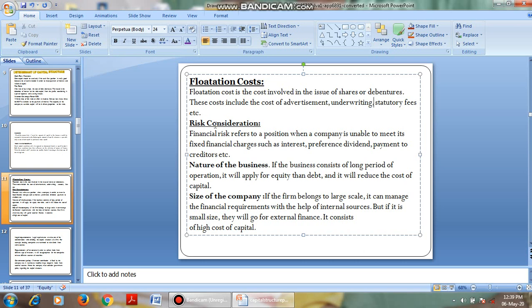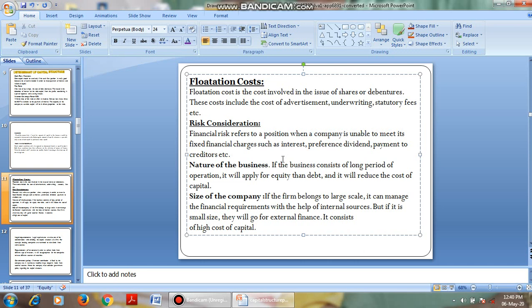Then coming to risk consideration. Financial risk refers to the position when the company is unable to meet its fixed charges such as interest, preference dividend, payment to the creditors, etc. Every company has to compulsorily pay interest if it is having debt, pay preference dividend to the preference shareholders, and pay money to the creditors, that is short term source of finance.